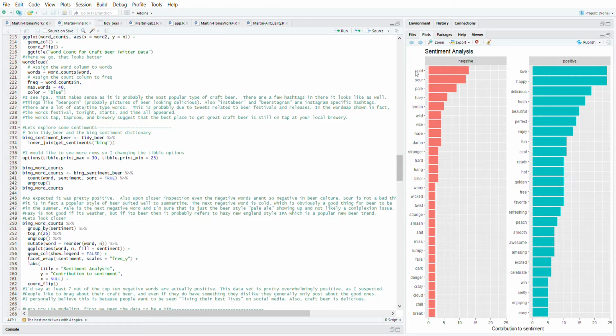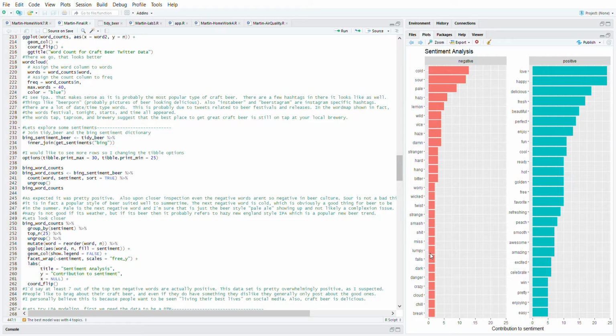Negative words include cold, which is good for beer, sour, which is a type of beer, pale, pale ale, which is a type of beer, hazy, which is a type of beer, hazy New England IPA, lemon, obviously a flavor of beer. I don't know why lemon would be negative either. That's just kind of weird. Again, haze, another thing to do with beer. So some of these are lumpy.